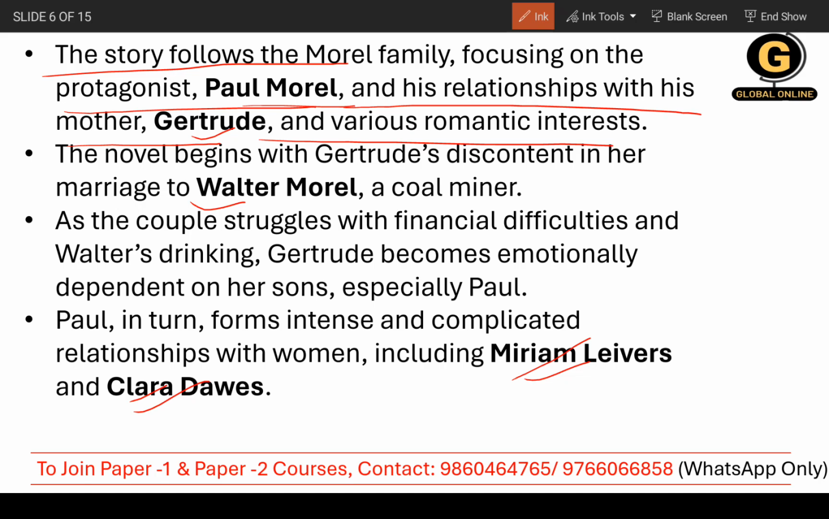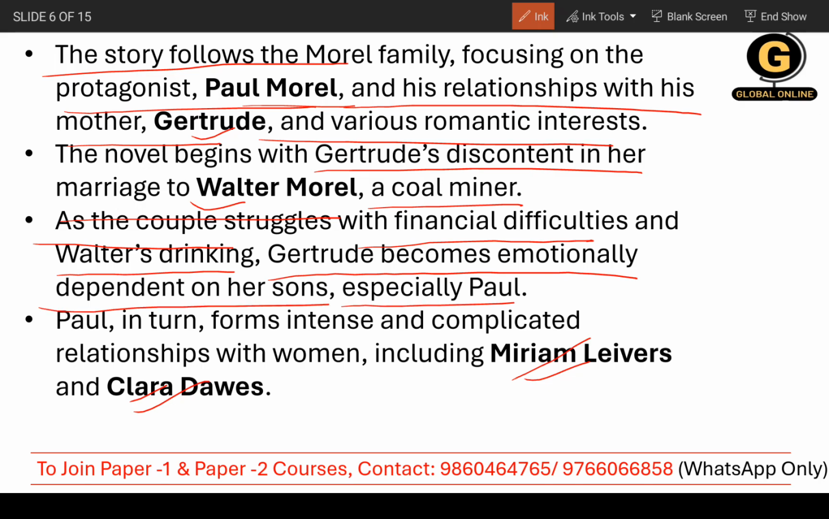Now, the whole story revolves around Paul Morel, as we said. The novel begins with Gertrude's discontent in her marriage to Walter Morel, a coal miner. The father of Paul Morel was a coal miner, and his wife was very unhappy. As the couple struggles with financial difficulties and Walter's drinking, Gertrude becomes emotionally dependent on her son, especially Paul. What happens here?